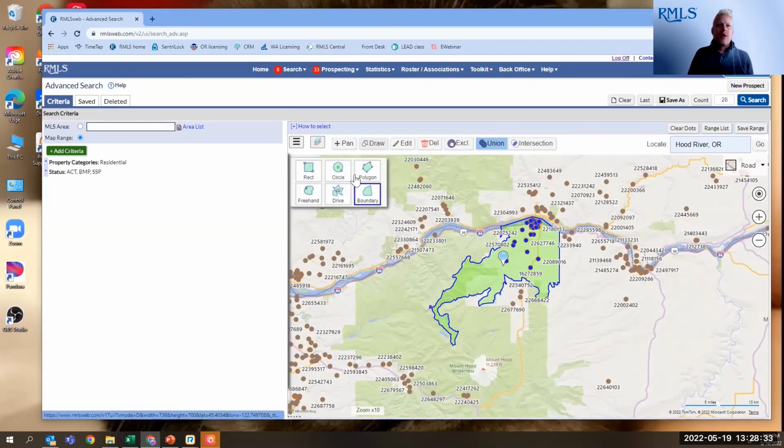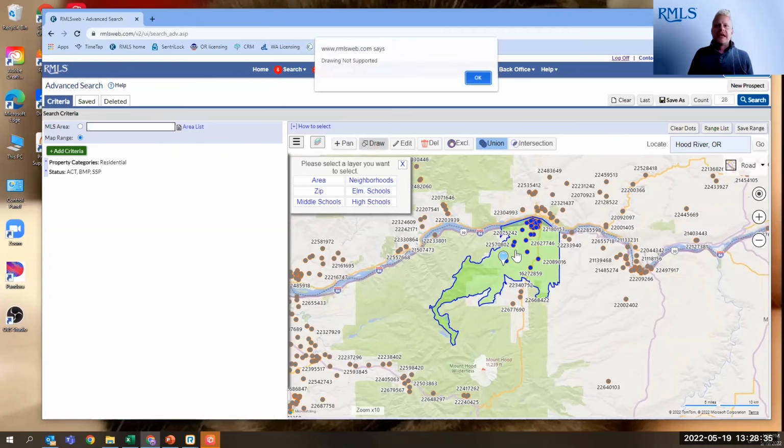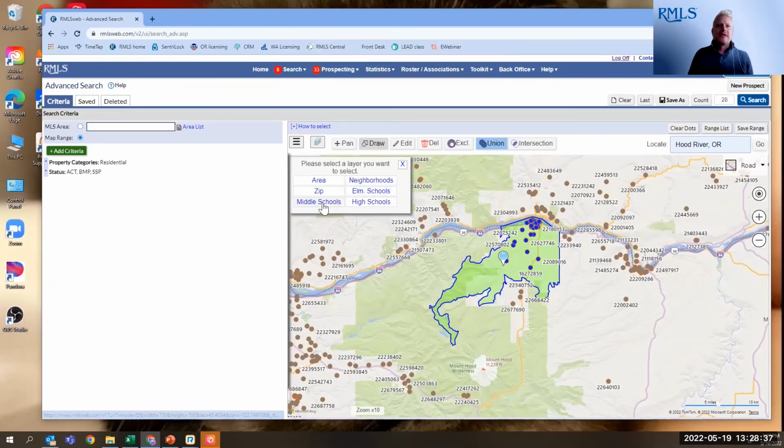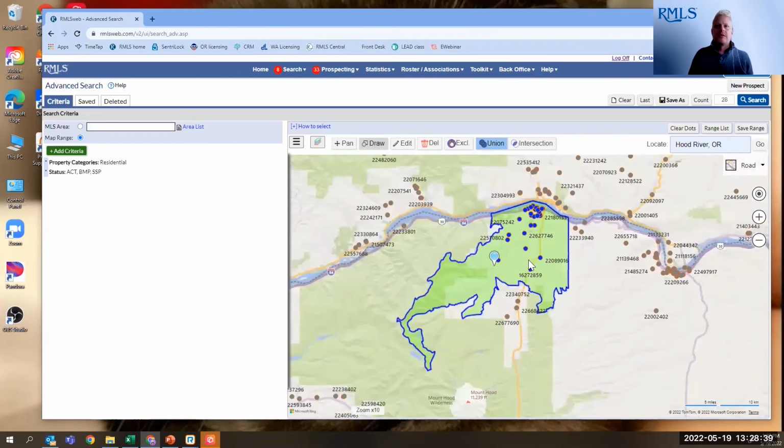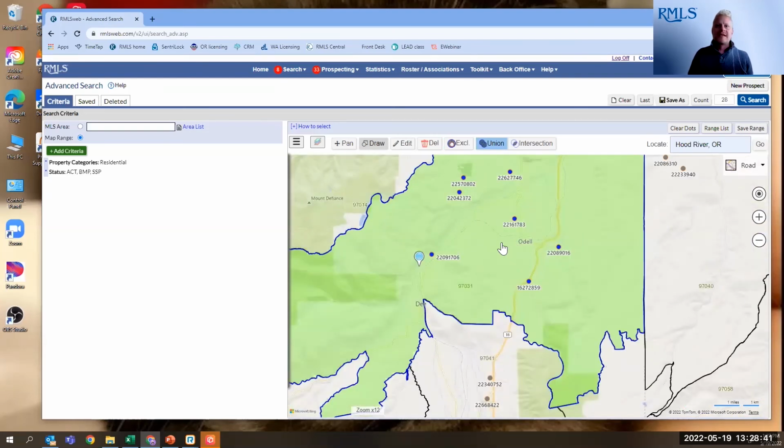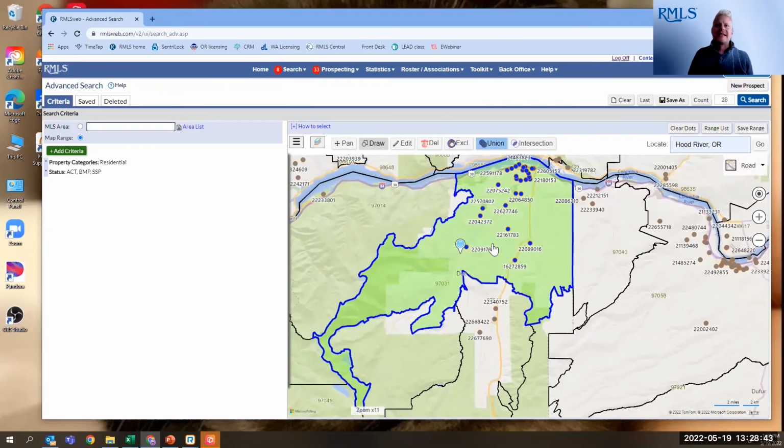Again, with that draw, with using that boundary search, you simply click inside the area to deselect it. Let's get our zip code. Whether you want to select it or deselect it, you just click inside the area.